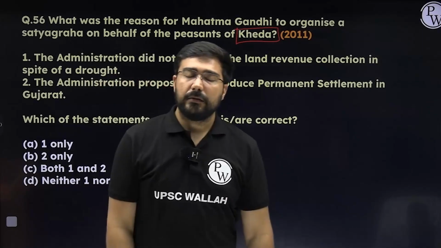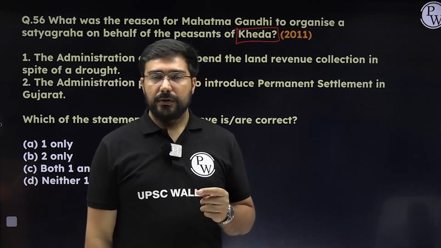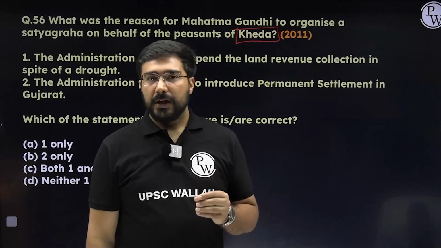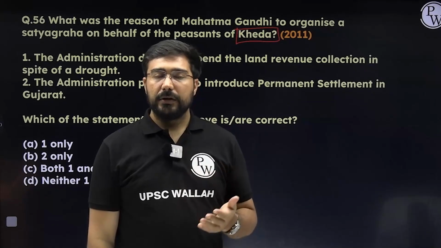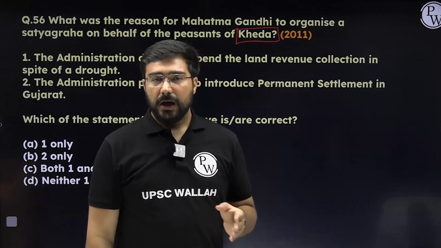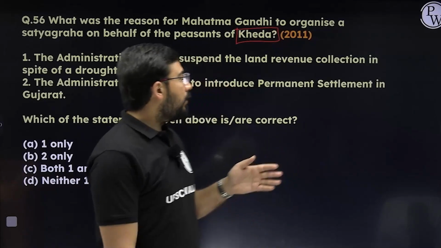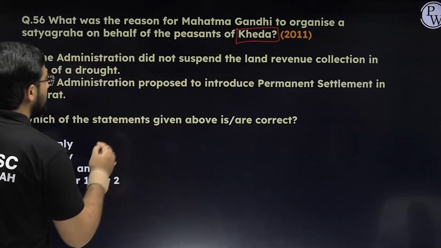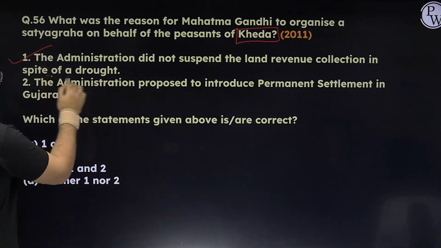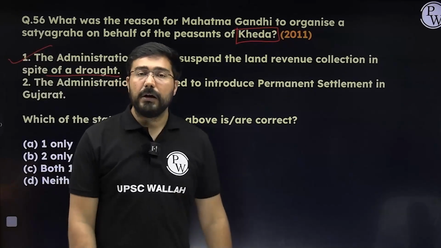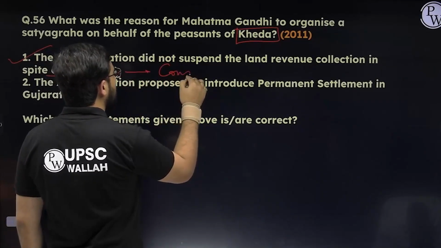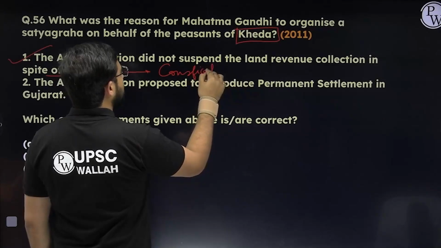In the Kheda Satyagraha, the major reason was that the peasants were applying to the British government that they should have remission. There was a drought in the region, and thereafter they were not required to pay revenue. But the government was using forcible means in order to collect maximum revenue. So that's why this satyagraha was started. The administration did not suspend the land revenue collection in spite of a drought. First statement is absolutely correct. In fact, the government started confiscating the property of the peasants, and that's why the satyagraha was started.